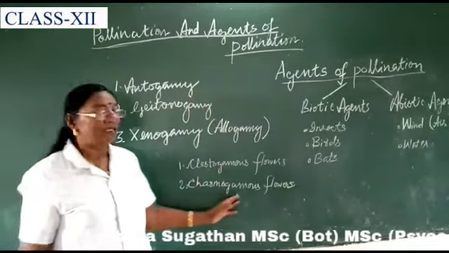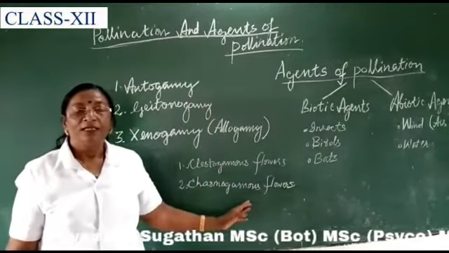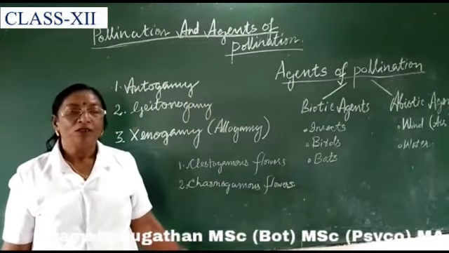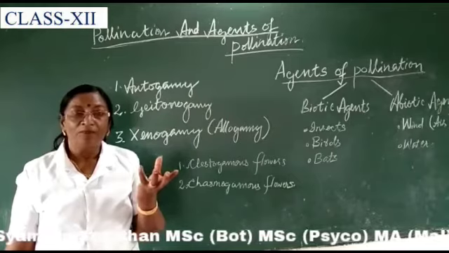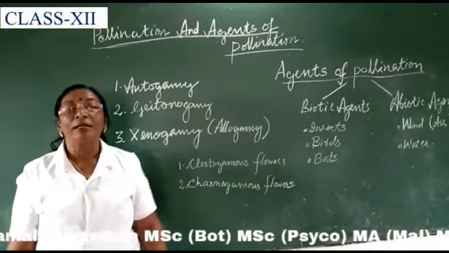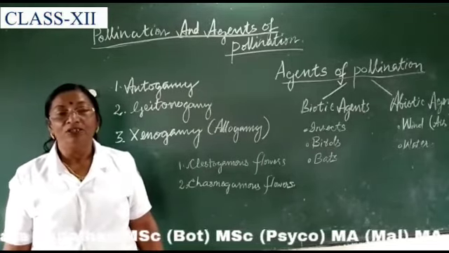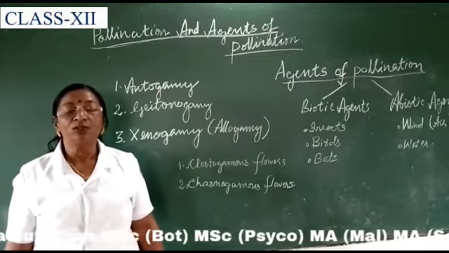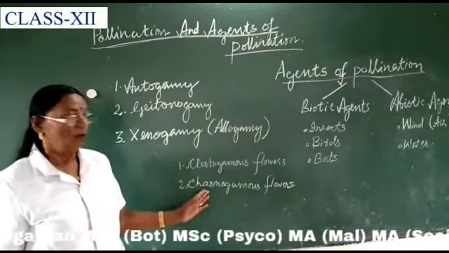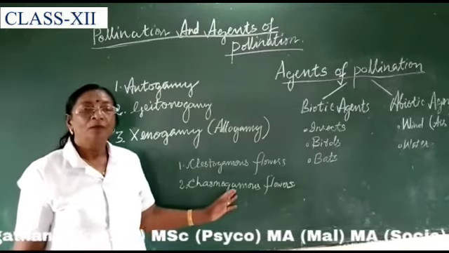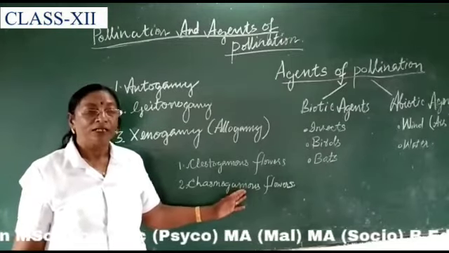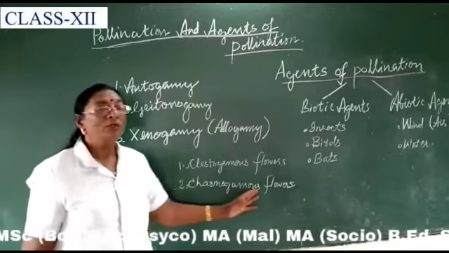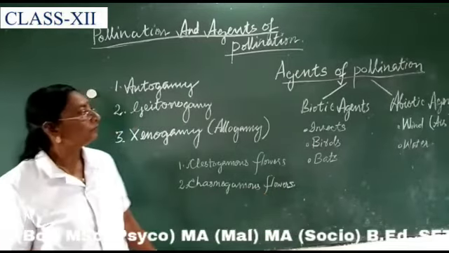Chasmogamous flowers are ordinary flowers that open and expose their androecium and gynoecium, as in the case of rose, gulmohar, Ipomoea, etc.